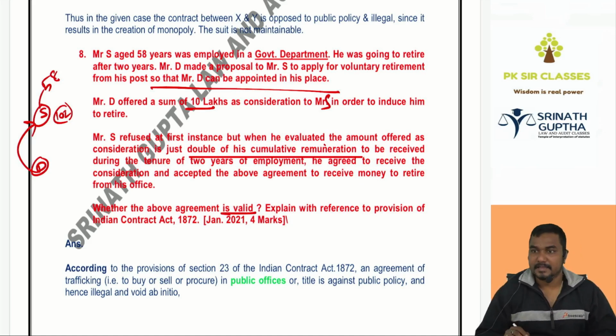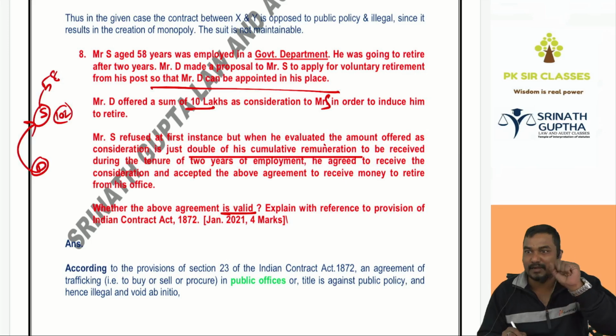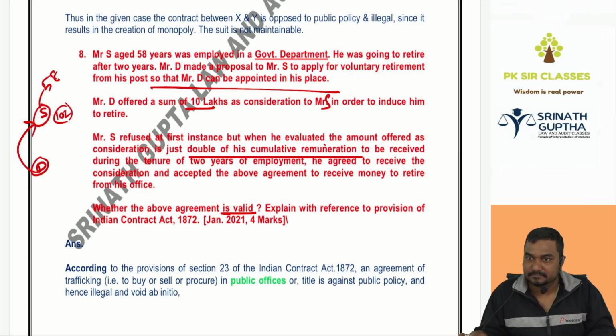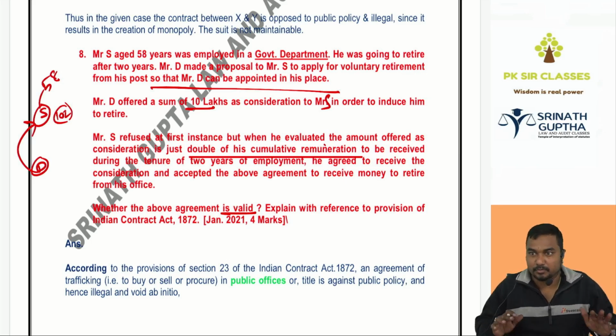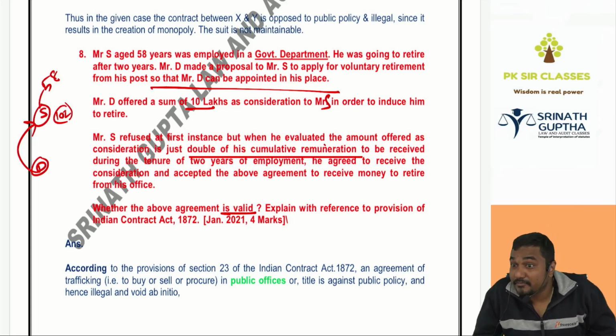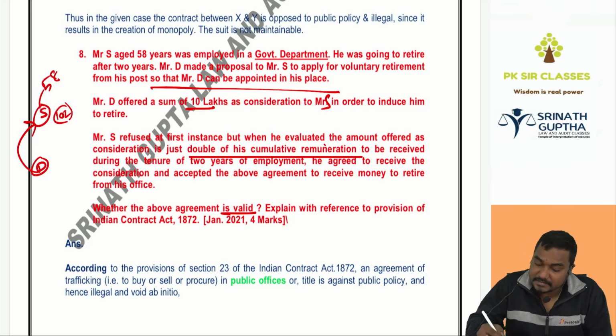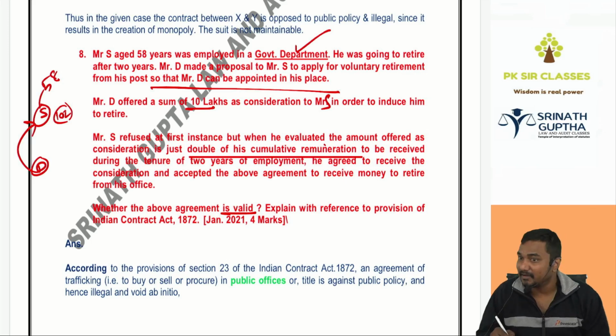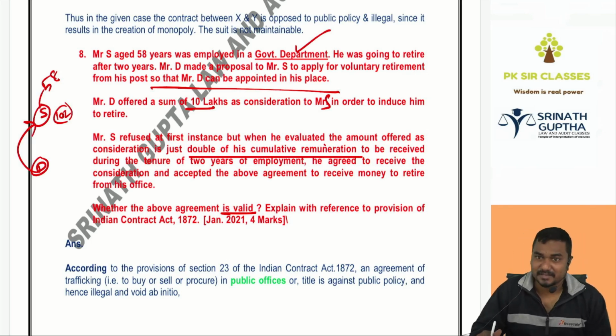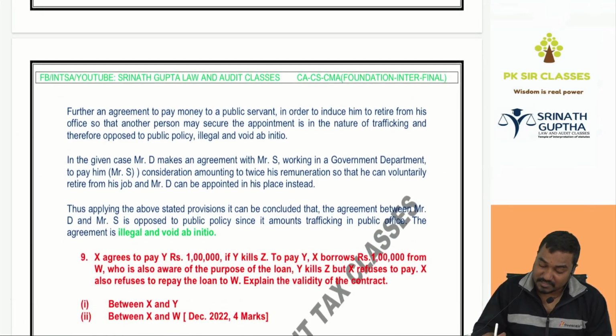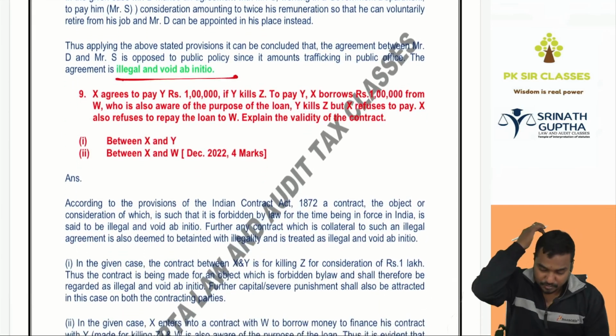So S said, even if he is working for 2 years now, he will get only 5 lakhs. Since I am getting double now, S said, okay, I will take VRS. So my chair will become empty. You can come to that place. Agreement for sale of public office. He is employed in the government department. Valid or void? Opposed to public policy and void. We should not enter into agreement for sale of the public offices. Then, did you understand the question, beta? Understanding the question is important.